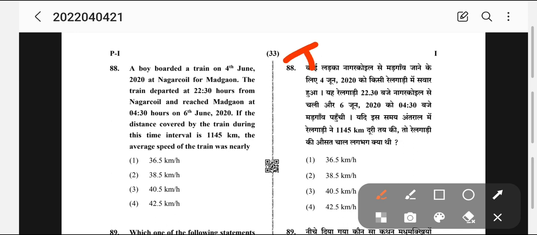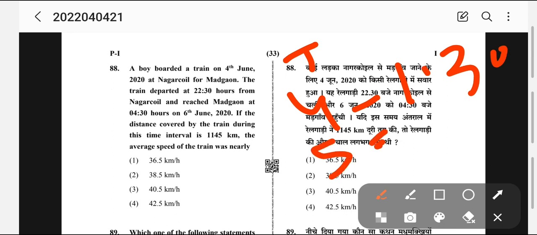Time. Now on 4th June, from 22:30 to 24, on the 4th June it is taking 1.30. That is the journey time. On 5th, the journey time is 24 hours. Full day it is traveling, right?